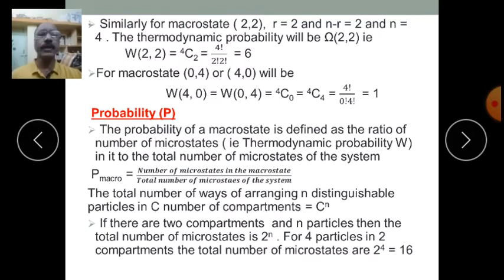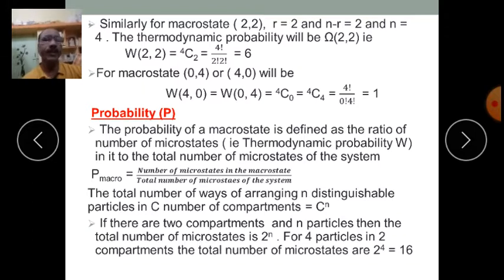So if you are going to find out the probability of a macro state, then we have to take the ratio of the number of microstates in that macro state divided by the total number of microstates of the system, isn't it? So for the probability of the macro state (1, 3), there are 4 microstates, so 4 divided by the total number of microstates, which is 16. So 4 divided by 16 is the probability P macro of (1, 3).